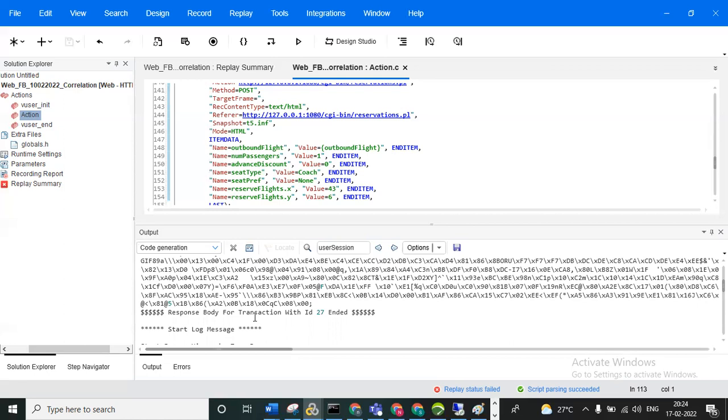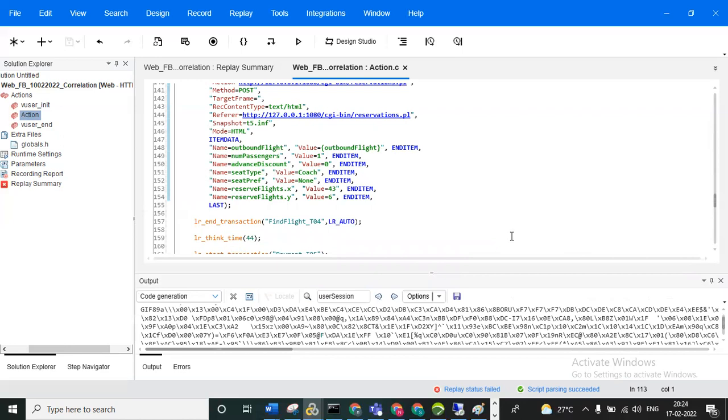Three ways. One is right-clicking the dynamic value and going to the design studio, then going to the correlations and setting the rules.